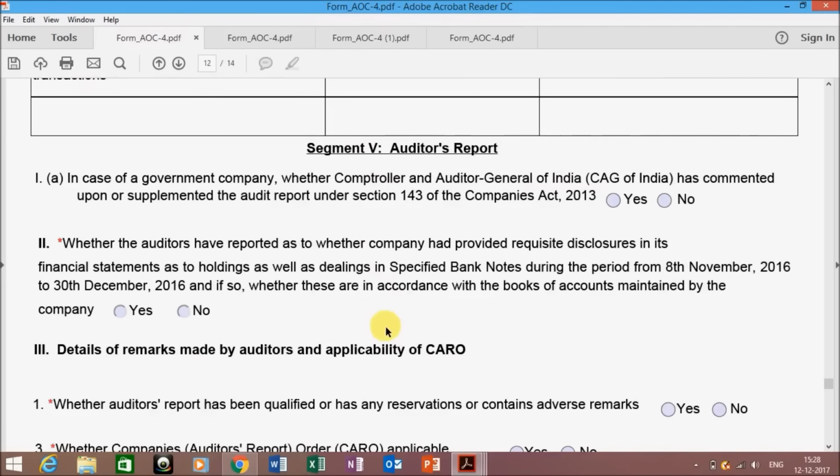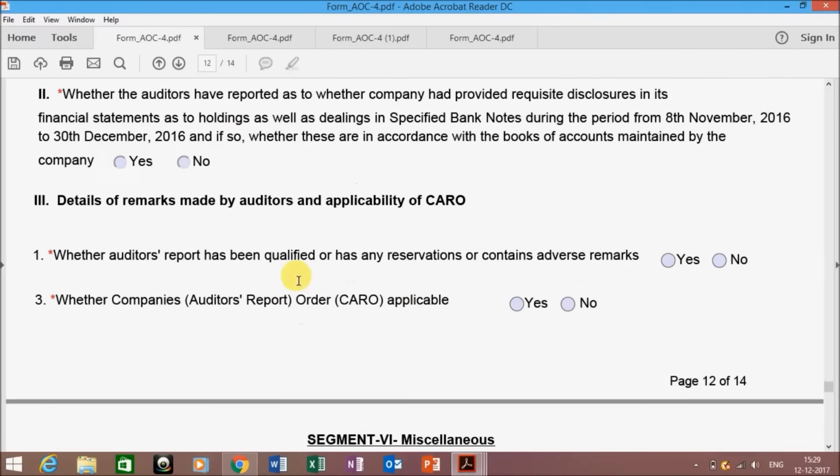Next is the auditor report. Now the form has been updated as per the demonetization. You have to provide the information over here, that is whether the auditors have reported whether the company has provided requisite disclosures in the financial statements as to holding of SBNs. If it is yes, then click on yes, otherwise no.